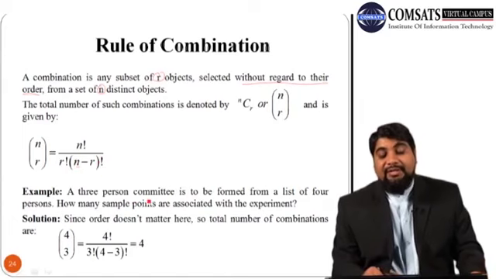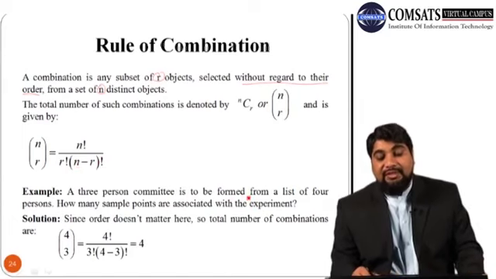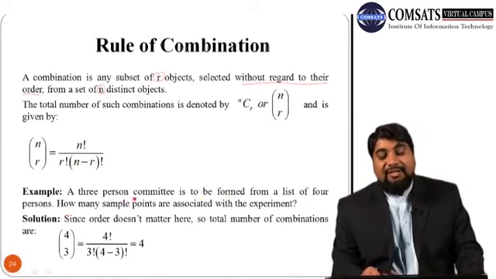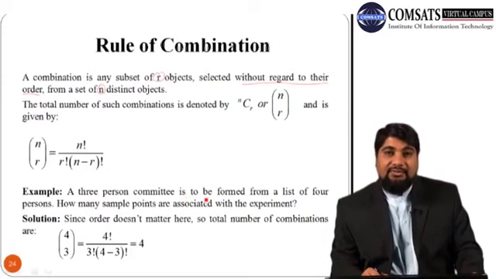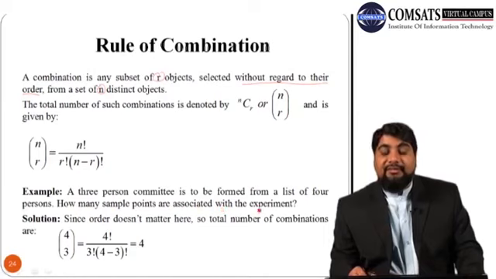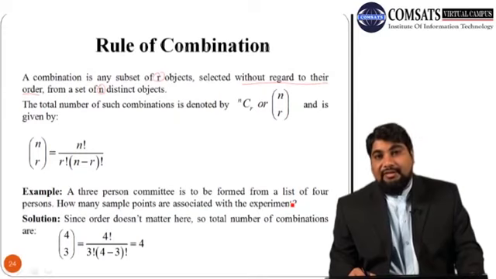A 3-person committee is to be formed from a list of 4 persons. So we have 4 persons, and we need to select a committee of 3 persons out of 4. How many sample points are associated with this experiment? We can see that there is no order required in this case, and it is not mentioned that order is important.